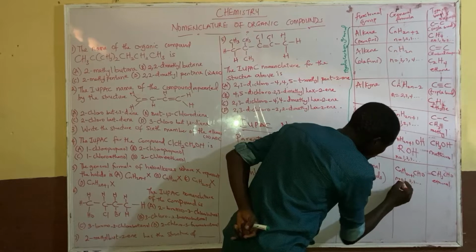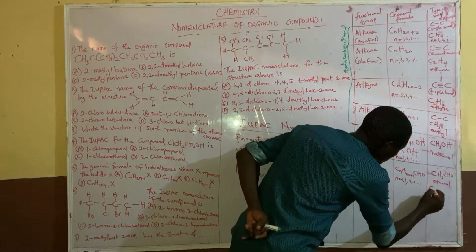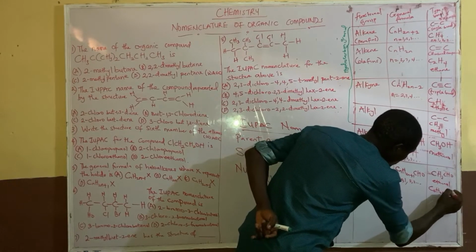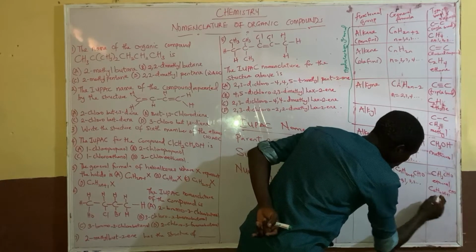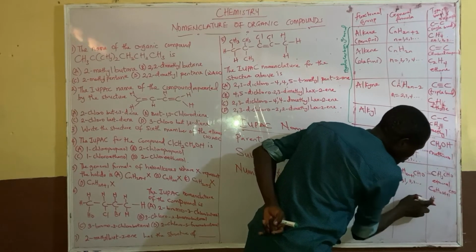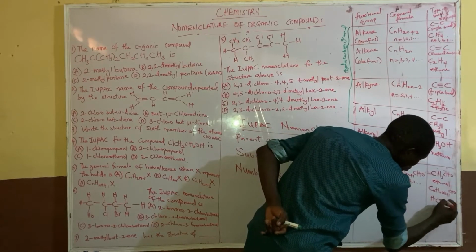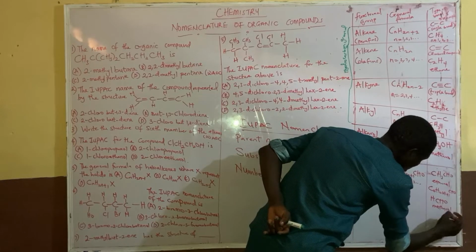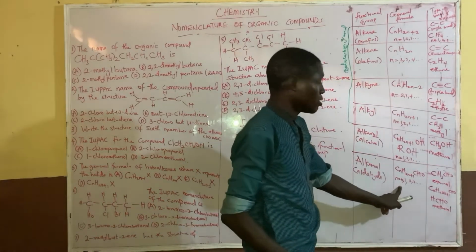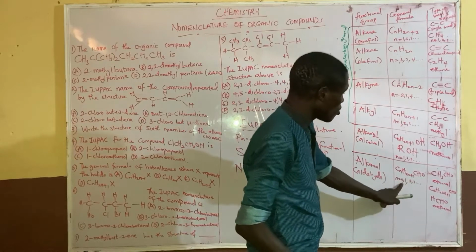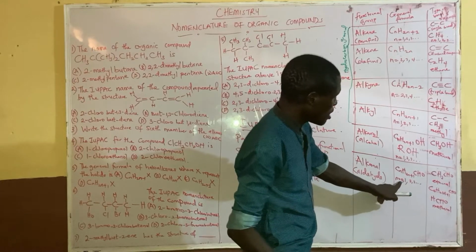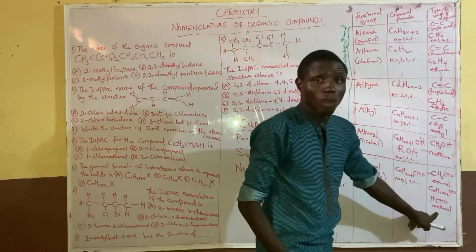n equals 0. When n equals 0, you are going to have C0, H2 times 0 plus 1, CHO. The C is 0 now, so we don't have anything there, but 2 times 0 gives 0, plus 1. It means H, 1 H, CHO. So we call this one methanal. Please note that the n of this group, alkanal, starts from 0, 0, 1, 2, 3. That's why we have methanal here.